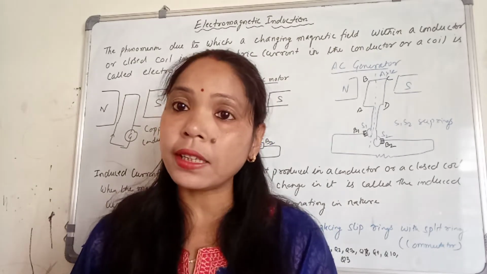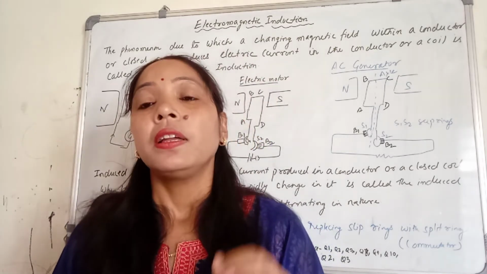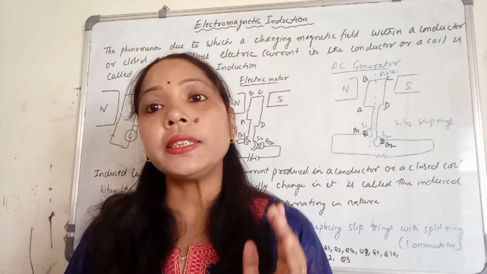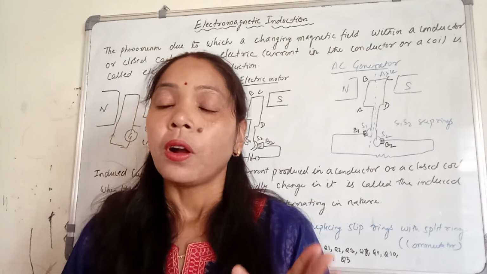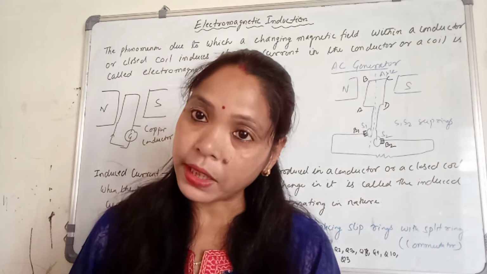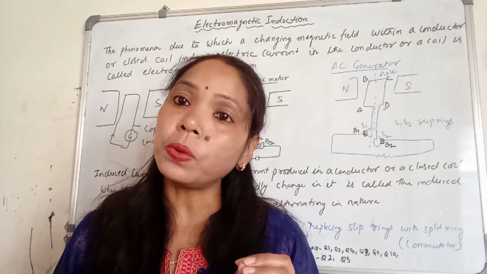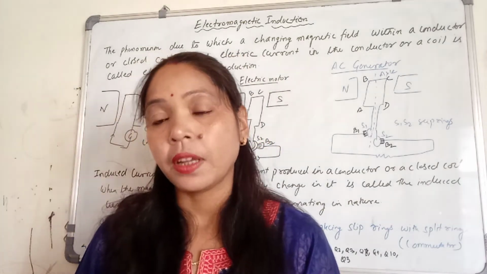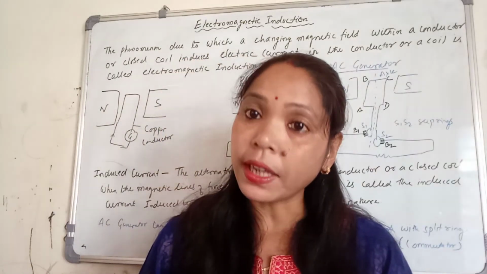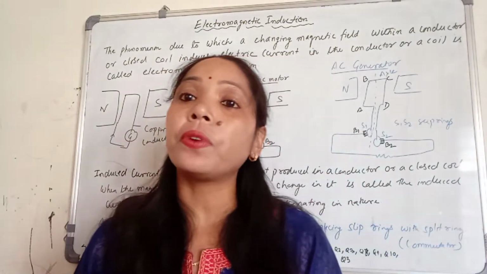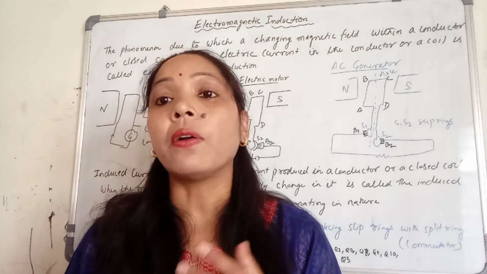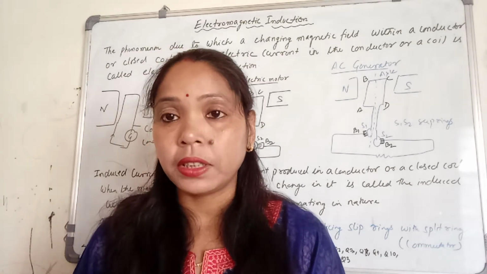Why is it called DC current? Because that current does not change its direction or its magnitude with respect to time. But the current which we get from the generator is always alternating.